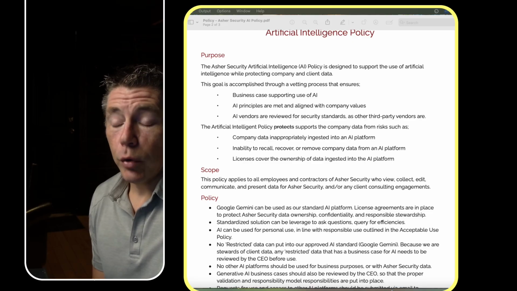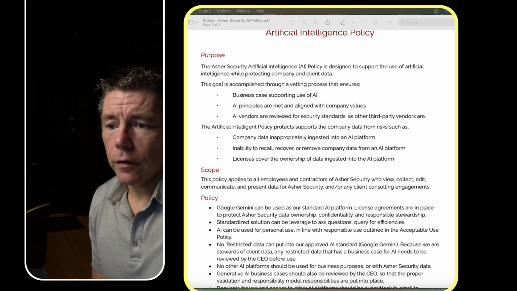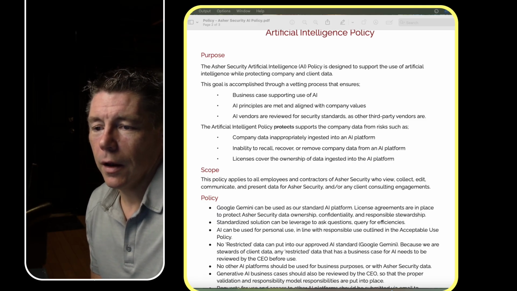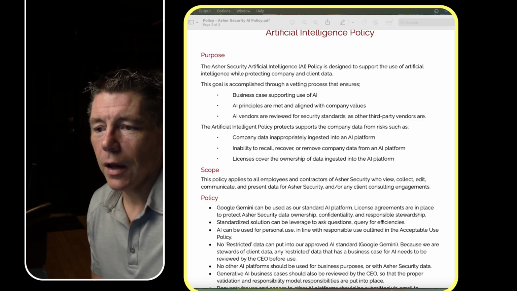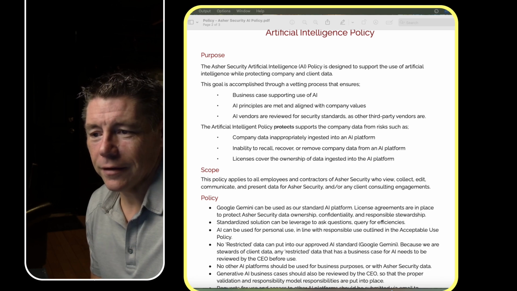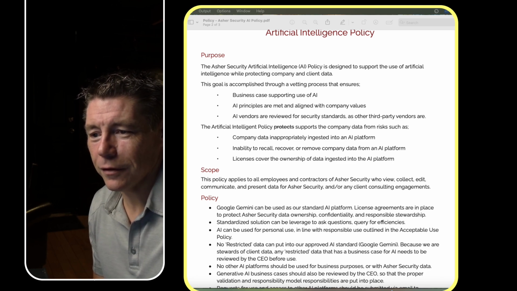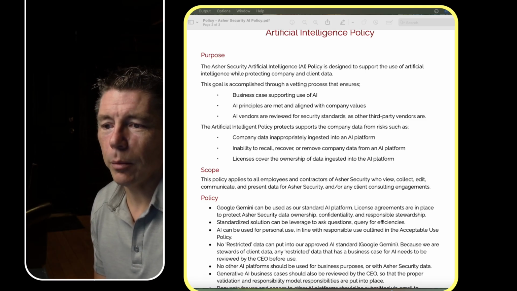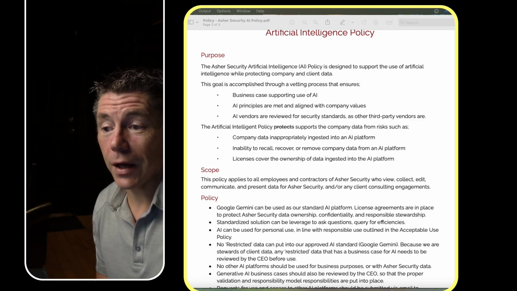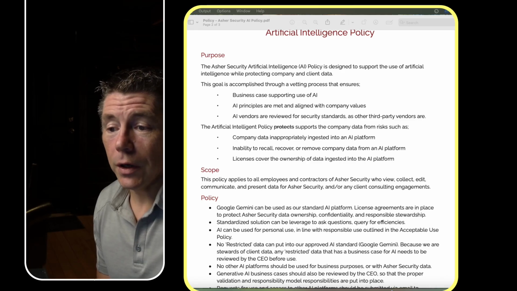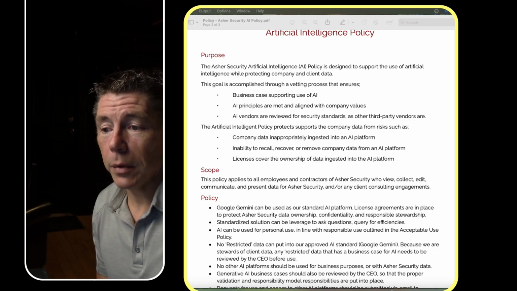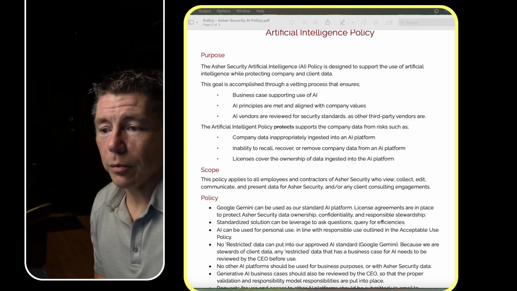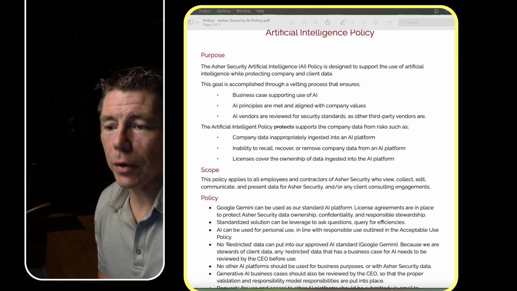Then the purpose statement goes on here. It says the artificial intelligence, I noticed a spelling mistake there. An artificial intelligence policy protects, and then I crossed that off and it says supports the company data from risks such as company data inappropriately ingested into an AI platform, inability to recall, recover, remove company data from an AI platform. Licenses cover the ownership of data ingested into the AI platform.